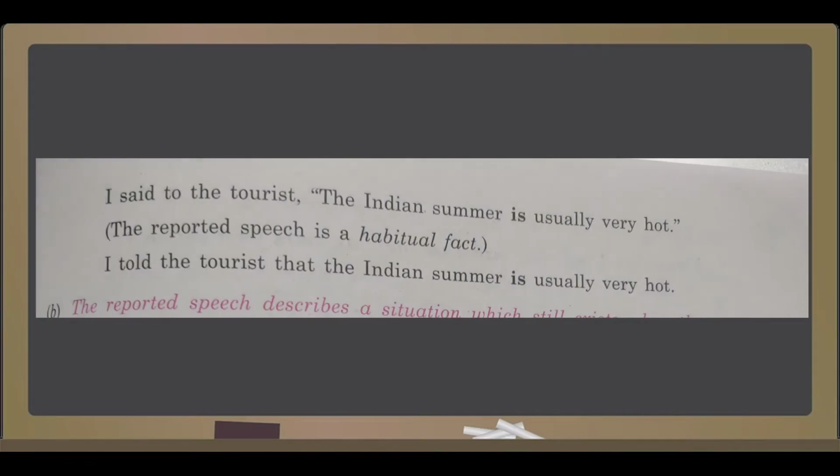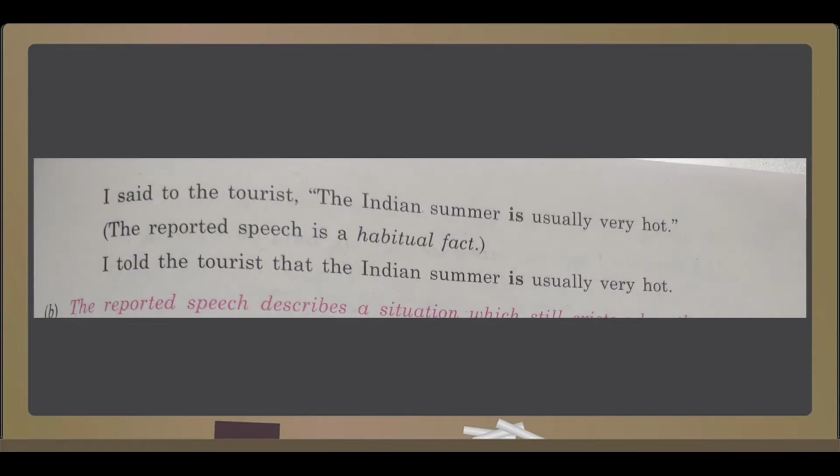Let's see one more example. It is a habitual fact. I said to the tourist, "The Indian summer is usually very hot." It will be like this in reported speech. I told the tourist that the Indian summer is usually very hot.